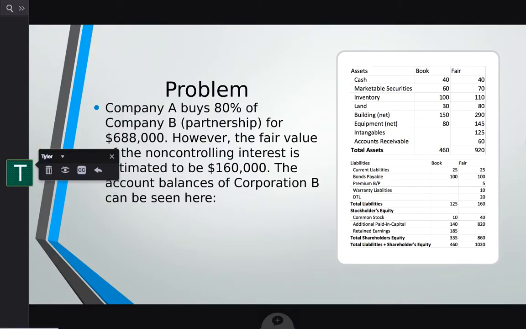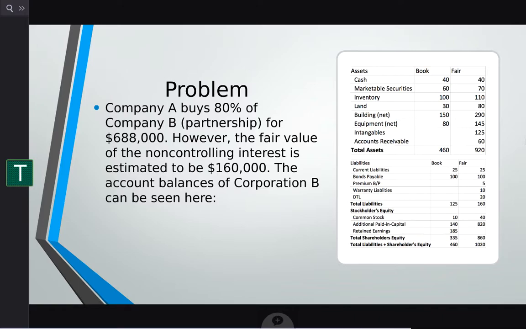In this problem, Company A, the parent, is buying 80% of Company B. Again, this could refer to a partnership, for $688,000. However, the fair value of the non-controlling interest is estimated to be $160,000. The account balances of Corporation B can be seen here on the right.